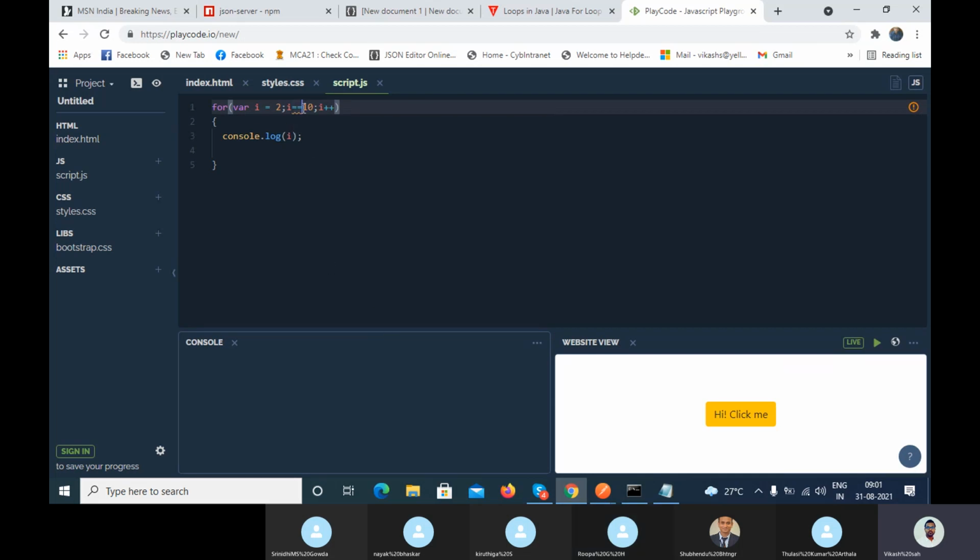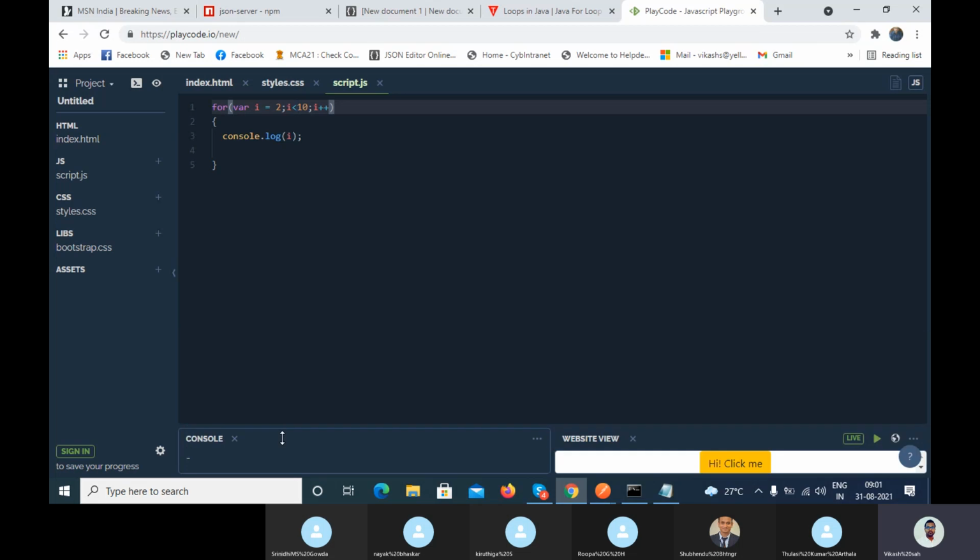Right, and let's suppose I'm changing the value to less than 10. Now tell me the output. 2 to 9. From 2 to 9. Okay. Now tell me the output.